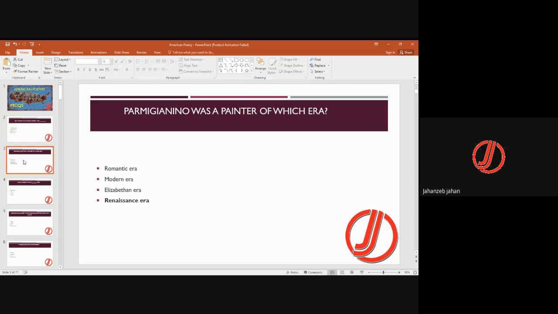Then, Parmigianino was a painter of which era? He was from the Renaissance, who is shown in this poem, Self-Portrait in a Convex Mirror. So he was a painter and artist of the Renaissance time. John Ashbery, who was the writer of this poem, is an American poet.